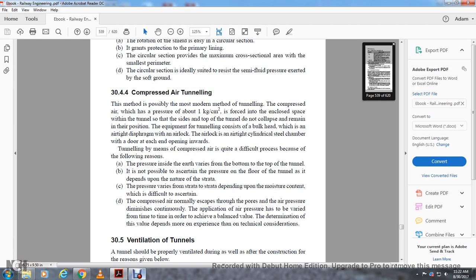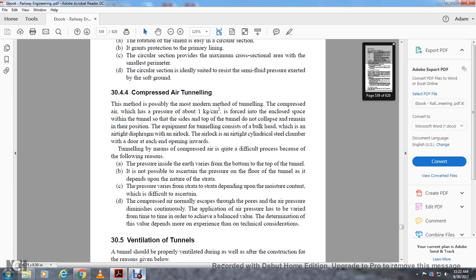34.4. Compressed air tunneling. This method is possibly the most modern method of tunneling. Compressed air with a pressure of 1 kilogram per square centimeter forces the ground enclosing the space within the tunnel, at the sides and top, not to collapse, remaining in position. The equipment of the tunnel consists of the bulkhead, which is an airtight diaphragm with an airlock. The airlock is an airtight cylindrical sealed chamber with a door at each end.